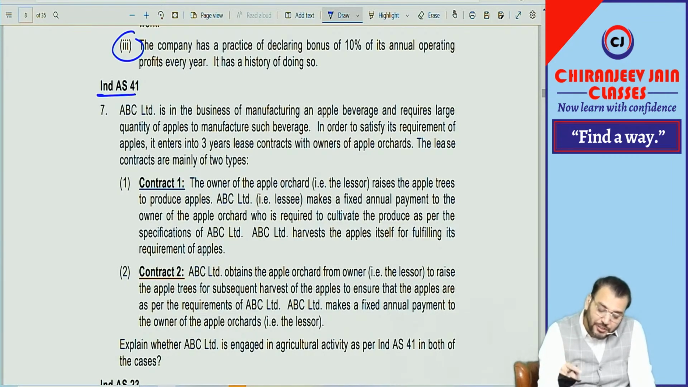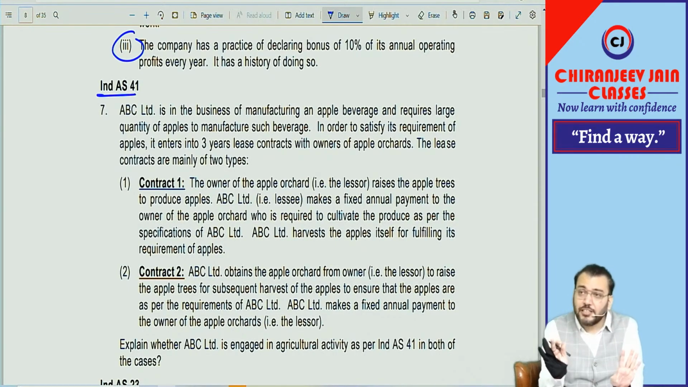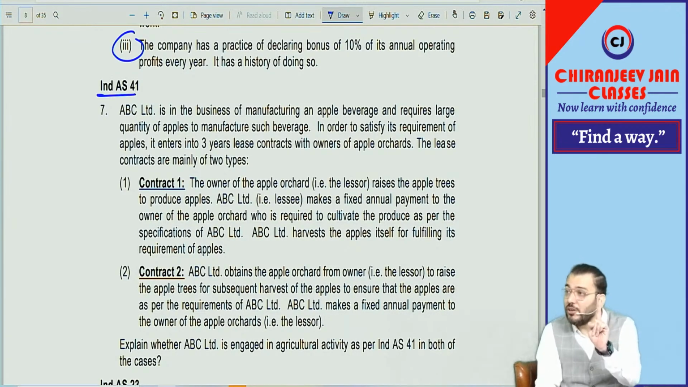Means who is doing cultivation? Lessor or lessee? Lessor. ABC Limited harvests the apples itself. Means the lessee is only doing harvesting. Means can I say ABC Limited is not involved in biological transformation, and therefore it will not meet the definition of what? Agricultural activities. Because they are only involved in harvesting, not in biological transformation. Correct? Biological transformation is done by whom? Owner. And therefore this is not an agriculture activity from the point of view of ABC Limited.